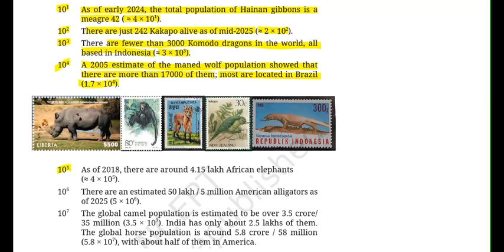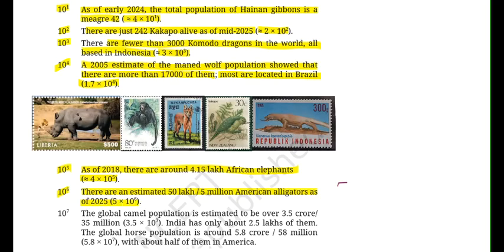For 10 to the power of 5, as of 2018, there are around 4.15 lakh African elephants. So we can write 4 into 10 to the power of 5. 10 to the power of 6, there are an estimated 50 lakhs or 5 million American alligators as of 2025. So it would be 5 into 10 to the power of 6.